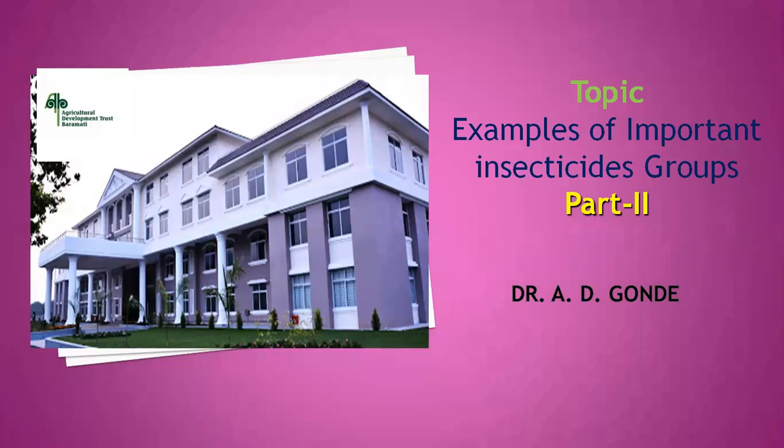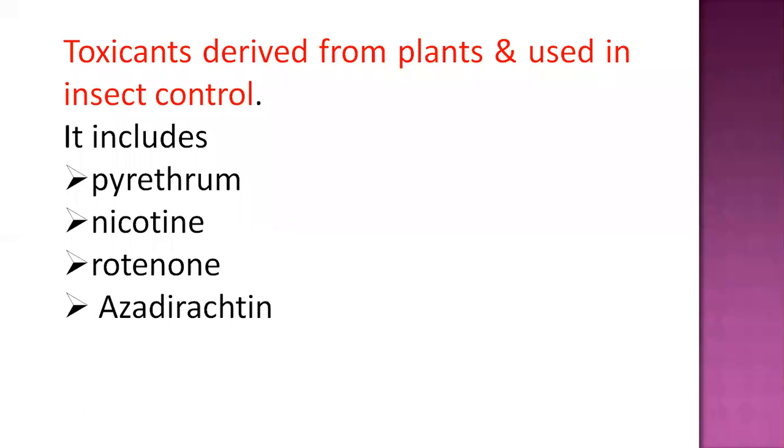So today our topic is examples of important insecticide groups. It's the second part, because in the last lecture we learned part 1 on different insecticides, and today we are going to learn about pesticides of plant origin, or we can say botanical insecticides or natural insecticides. These are all toxic compounds derived from different plants and their parts, which are used in insect control.